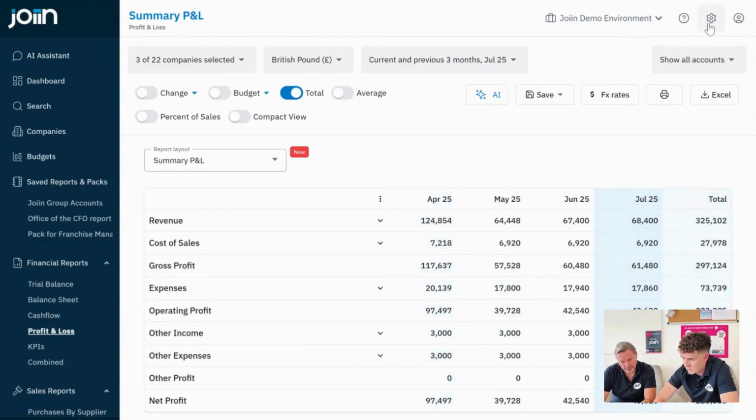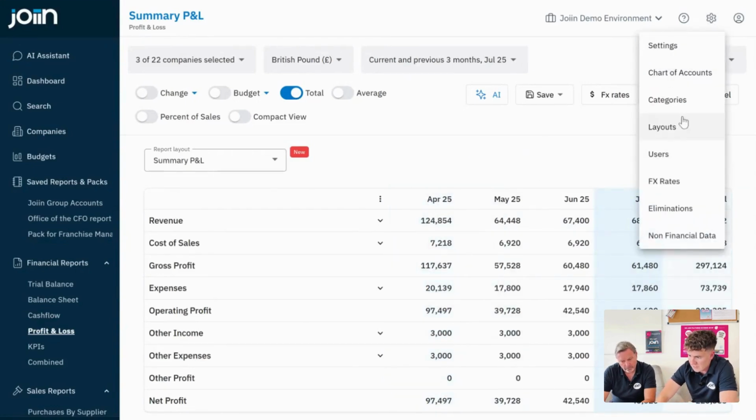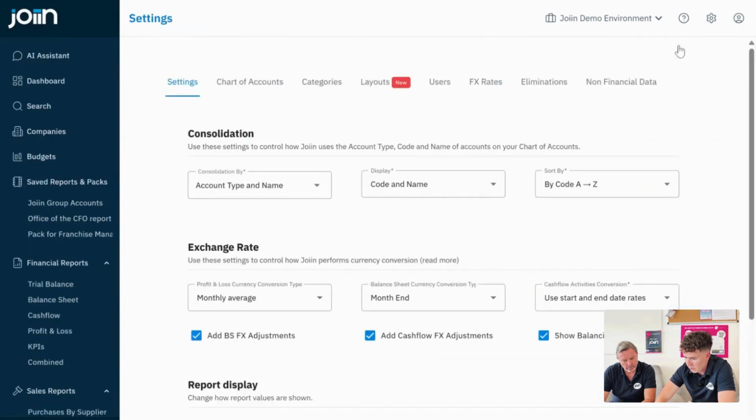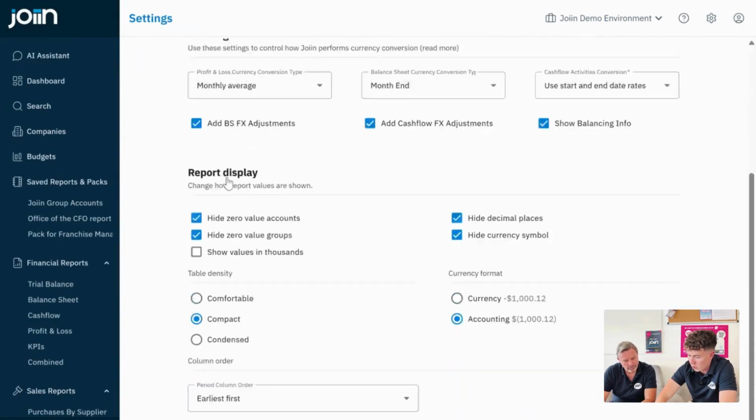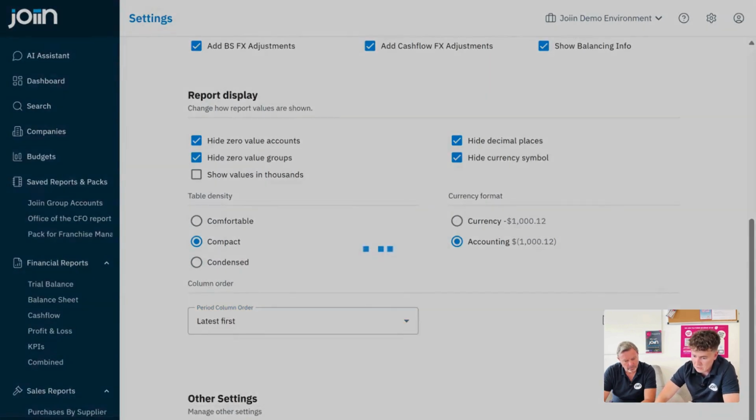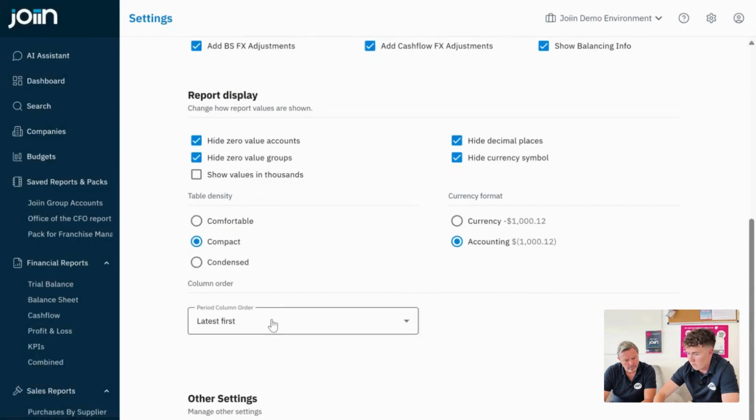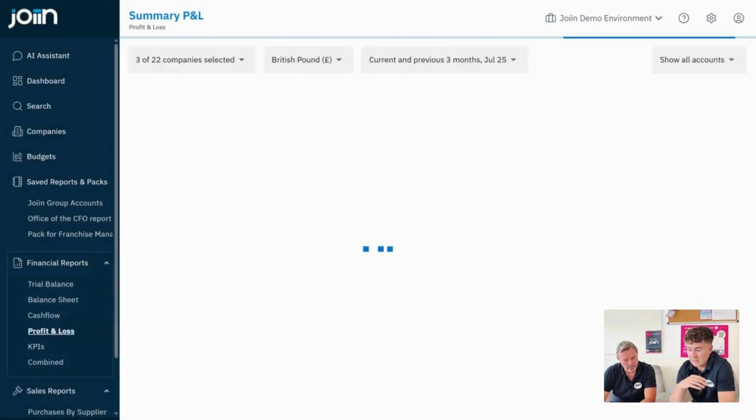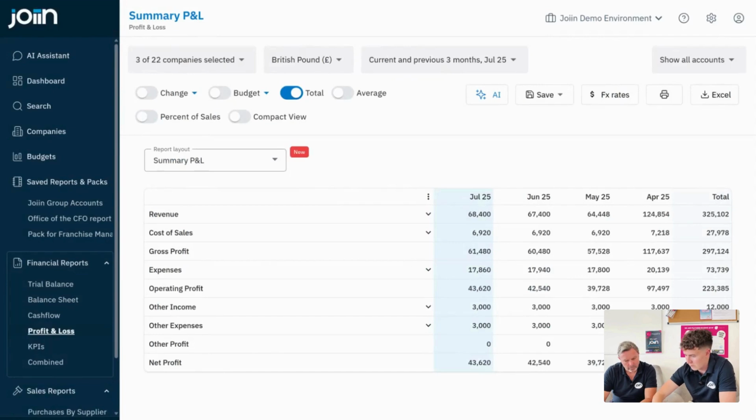So if we go over to settings and then choose the setting option, we can scroll down here and we can see this period column order, and we can change this one around so that we're going to show our latest first. I'll just save these changes very quickly, and then I'm going to go back into that P&L report and show you the reversal of those columns, which I know particularly a couple of our customers are delighted about. So as you can see now, we've got July 25 on the left-hand side running to April 25, which is great.